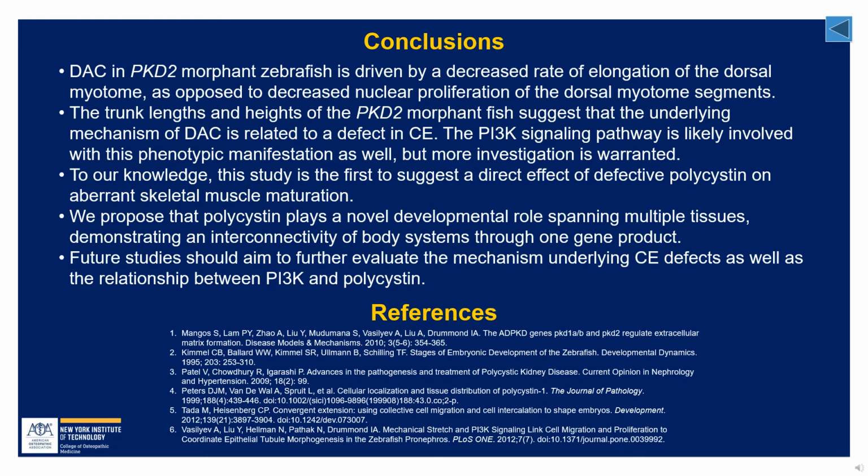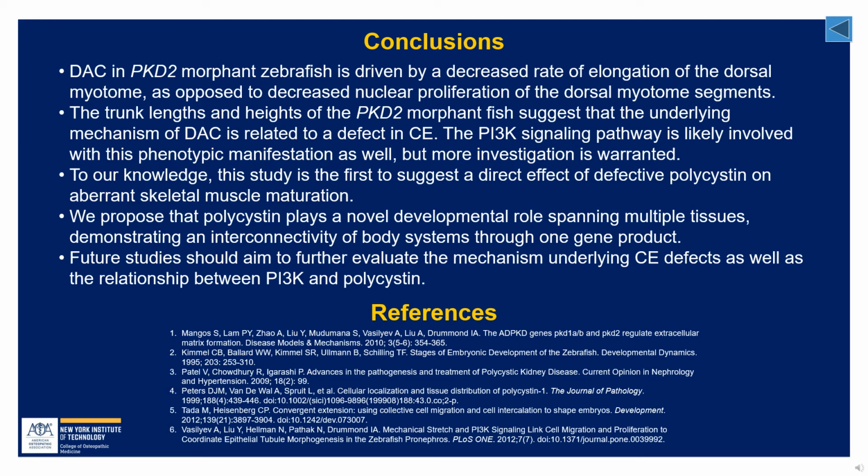To conclude, from this study we found that DAC in PKD2 morphant zebrafish is driven by a decreased rate of elongation of the dorsal myotome as opposed to decreased nuclear proliferation of the dorsal myotome segments. Also, the trunk lengths and heights of the PKD2 morphant fish suggest that the underlying mechanism of DAC is related to a defect in convergence and extension. The PI3K signaling pathway is likely involved with this phenotypic manifestation as well, but more investigation is warranted there.